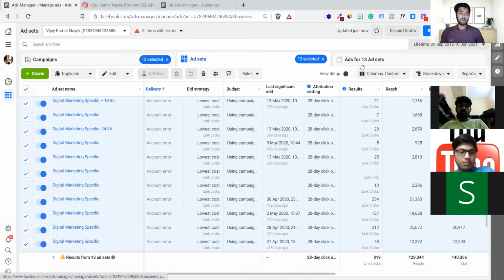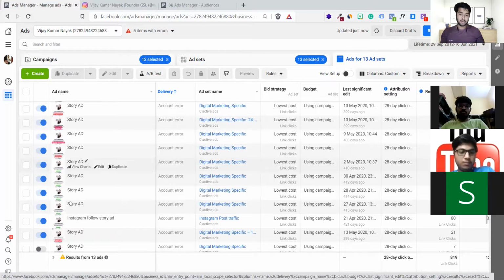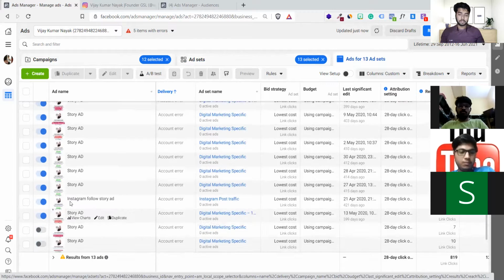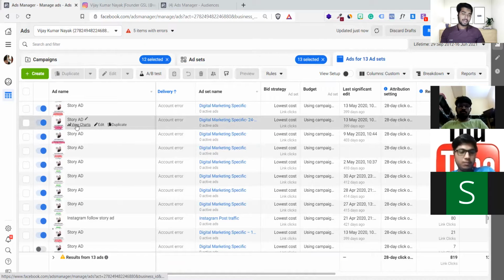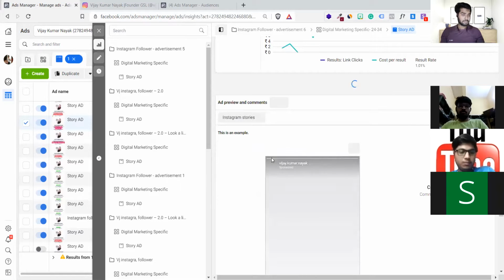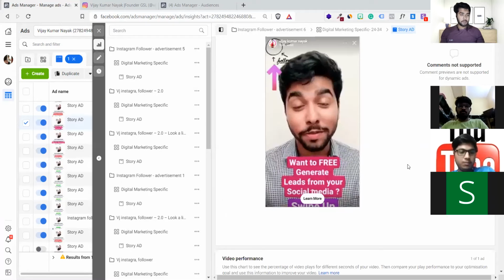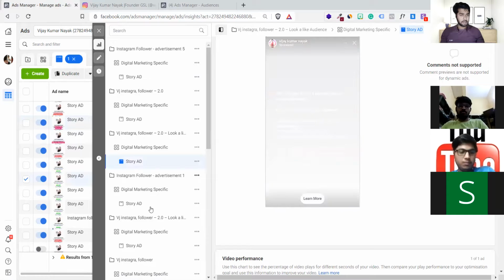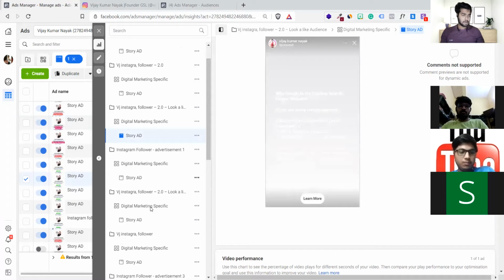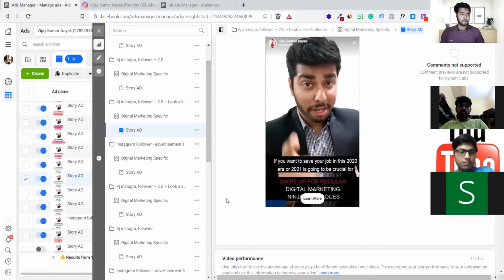And here were all the advertisements that I created to test it. See, these kinds of ads, different professional ads, a few normal ads I've tested like this. I can show you a few of them, how it worked and all. Okay, this is generate free leads for India. I tried some different style, it didn't work, failed. Then I tried something else, maybe this one. See, marketing is an art, if you want to save your job in 2020, and this one.